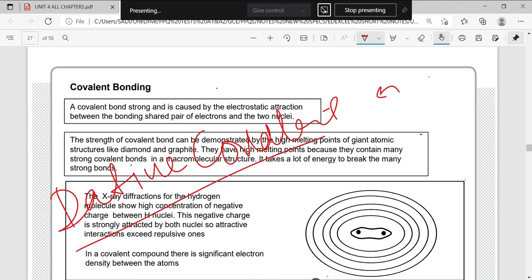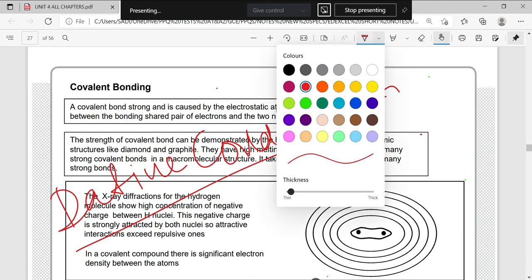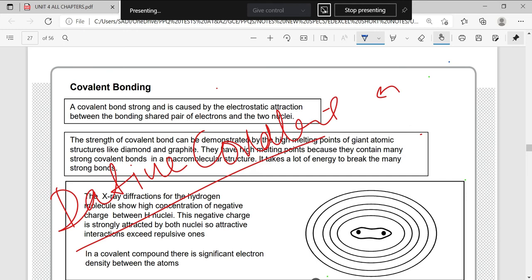For dative covalency, there are a couple of examples in your course, not more. Right now we have an example of H3O positive ions and ammonium positive ions. How are these ions existing?